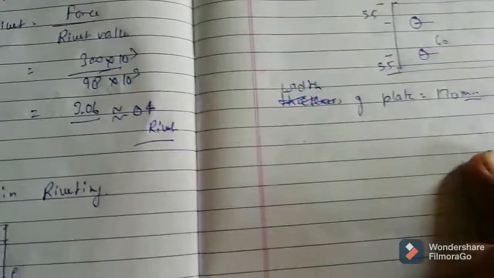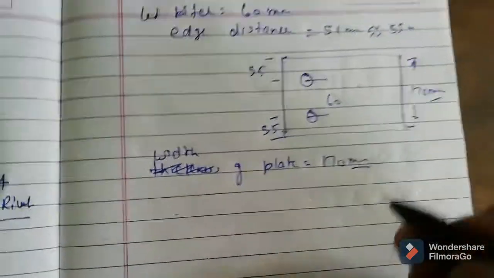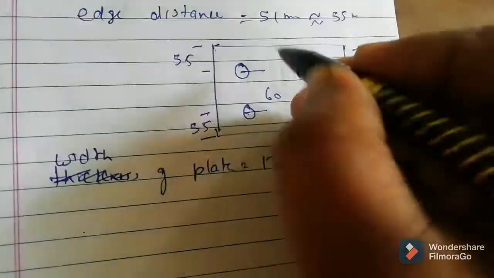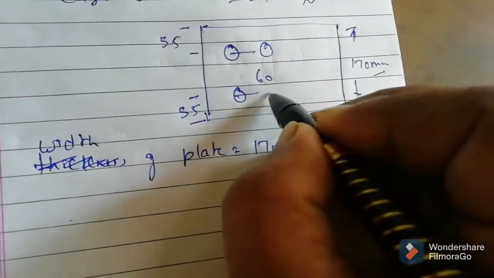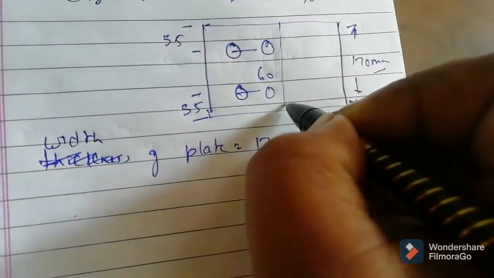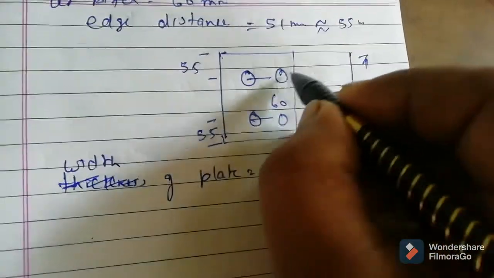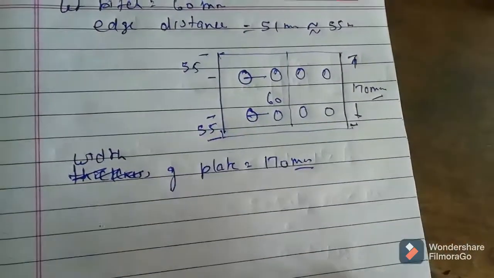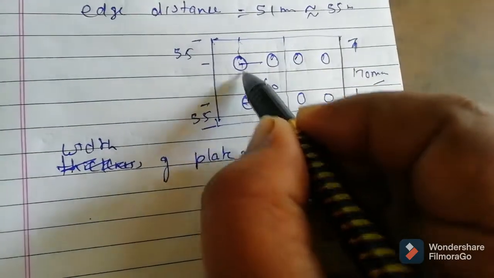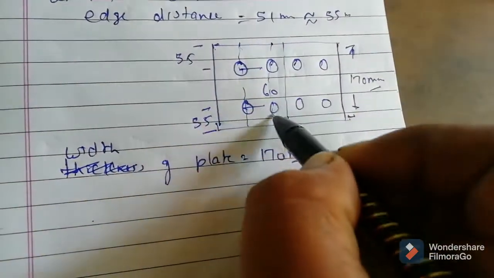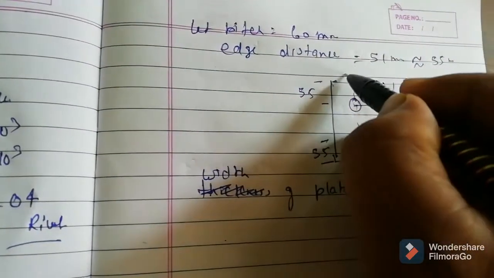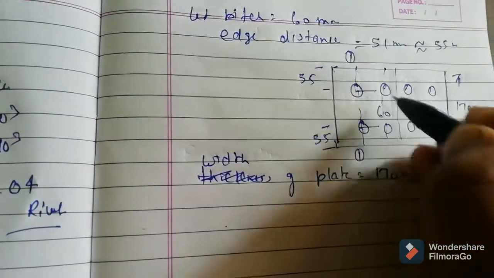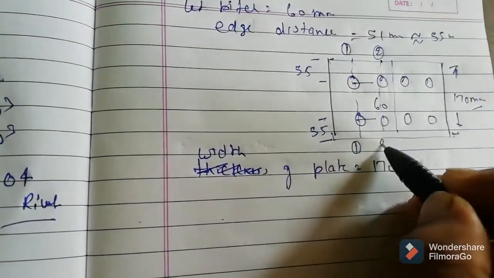Now we are going to find out the critical section. Again we have to provide 4 rivets. Suppose this is your midpoint. Let's take this critical section and this critical section, critical section first and critical section second.